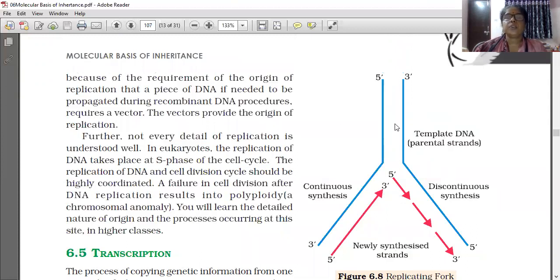Template DNA, two parental strands are there shown by the blue color. Two newly synthesized strands are shown in red color. This is continuous synthesis and this is discontinuous. Afterwards, these were discovered by Okazaki. The name of the scientist is Okazaki. So these pieces are called Okazaki fragments.